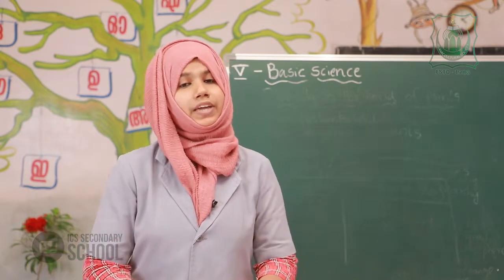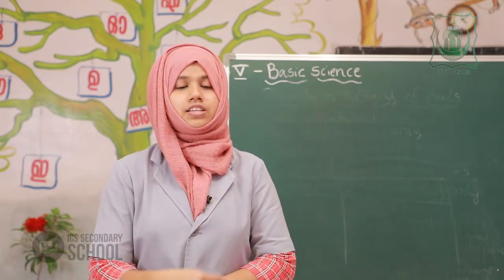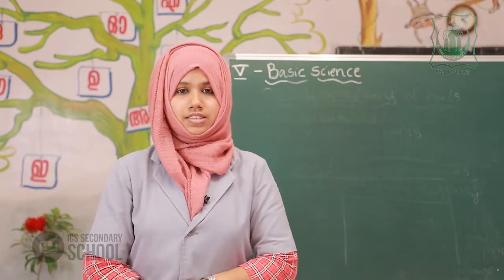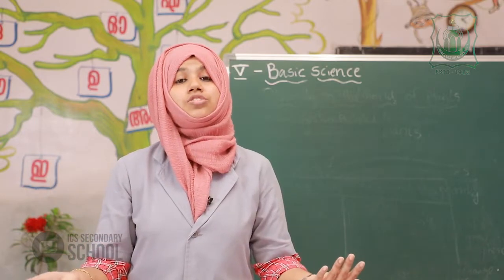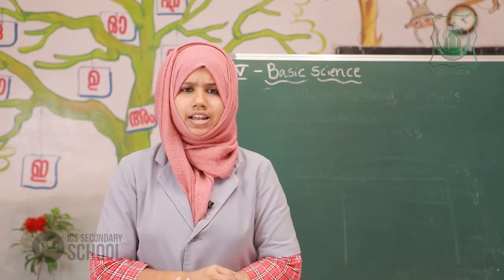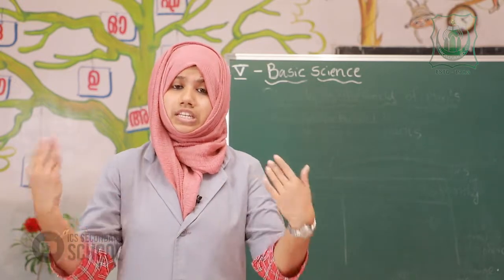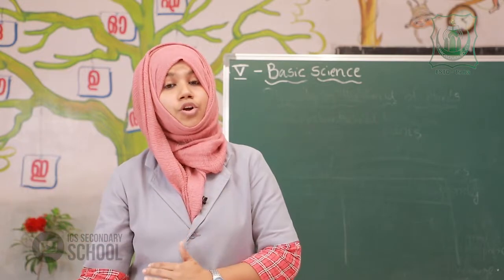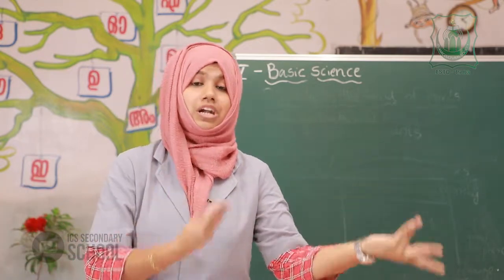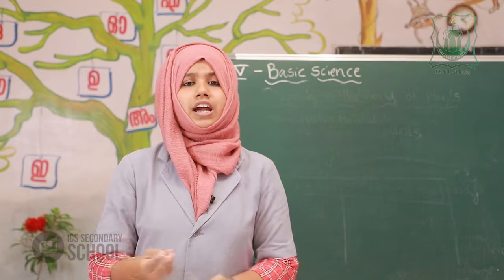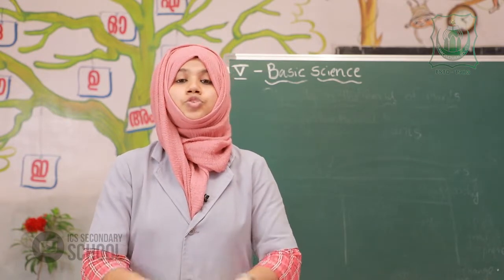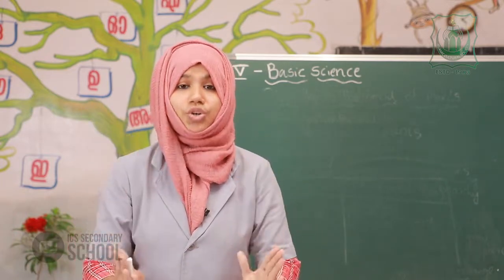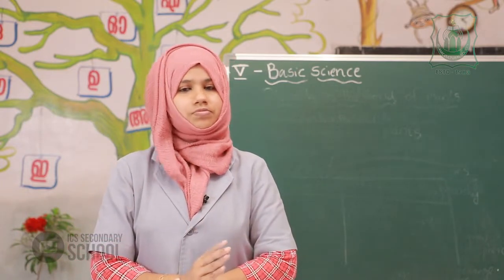The last topic is biodiversity of plants. That means all the organisms that depend on plants. Our world consists of different kinds of plants, different in color, size and shape. Some grow on water, some grow on land. They have different kinds of characteristics. All the organisms depend on plants, so we should conserve the plants.